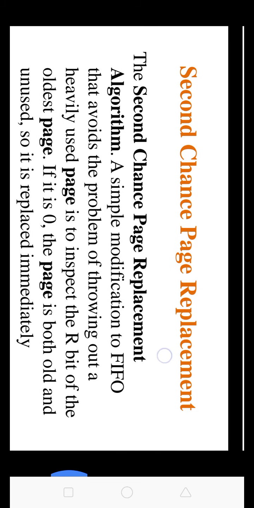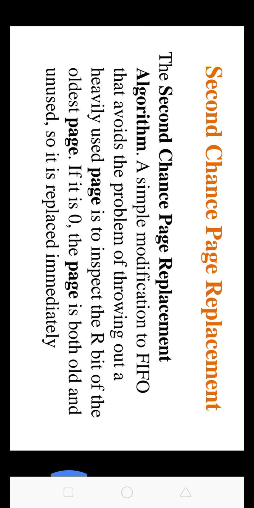The next algorithm is second chance page replacement. The second chance page replacement algorithm is a simple modification of FIFO, first in first out, that avoids the problem of throwing out a heavily used page by inspecting the R bit of the oldest page. If it is 0, the page is both old and unused, so it is replaced immediately.